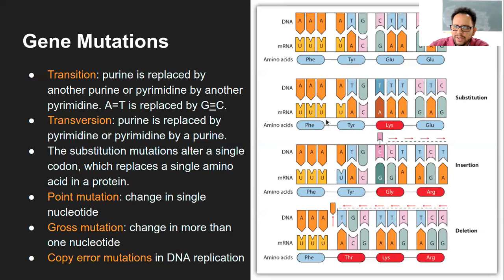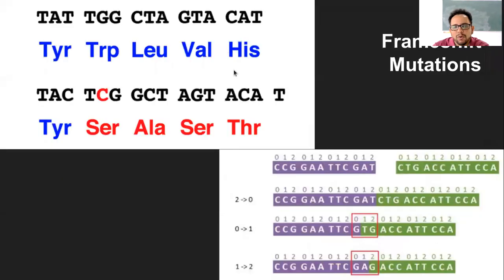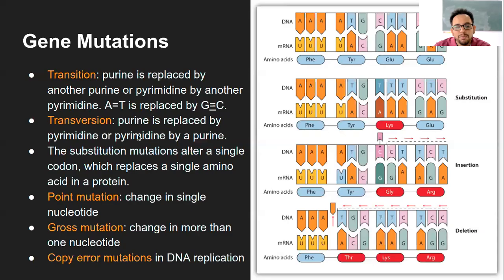Most of the cases we have spoken of are point mutations. That means a change in a single nucleotide, right? Everywhere, if you see here, we have replaced only one single nucleotide in substitution, or when we spoke of these ones, we have only changed one nucleotide, either addition or removal. That is what is a single point mutation, or point mutation in simplistic language.